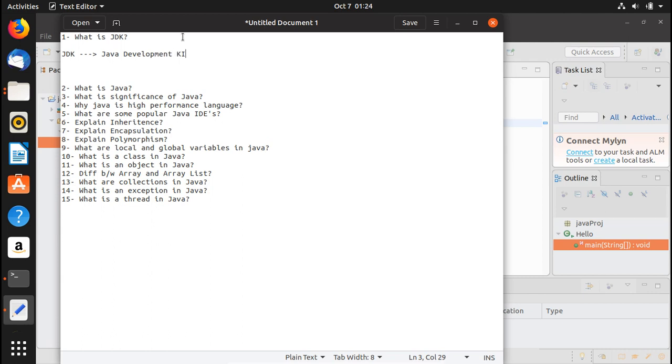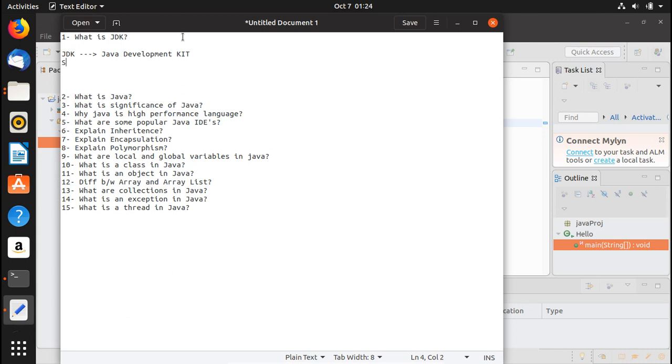Just write that down on your paper as well. The Java Development Kit is a software development environment used for developing Java applications and applets. It includes the Java Runtime Environment, which we often refer to as JRE.